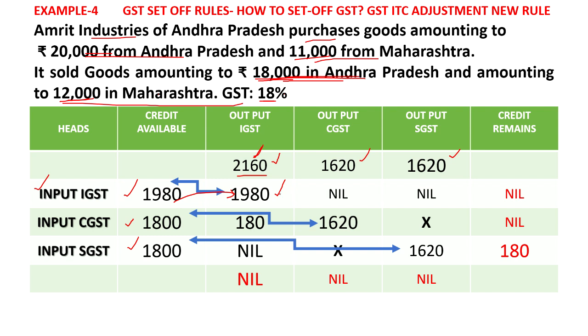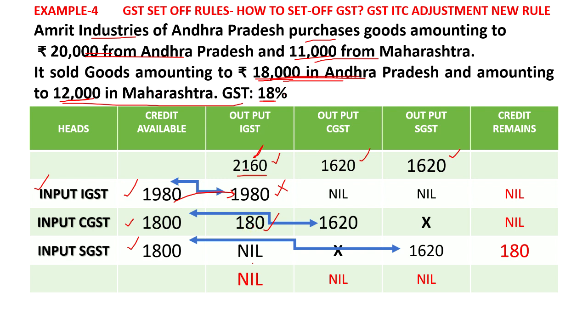IGST we know first we have to adjust in IGST only. Then we can go for the CGST. So CGST 180 is adjusted here. You can also adjust in SGST if you want. Proportionate is allowed. So I have adjusted here.